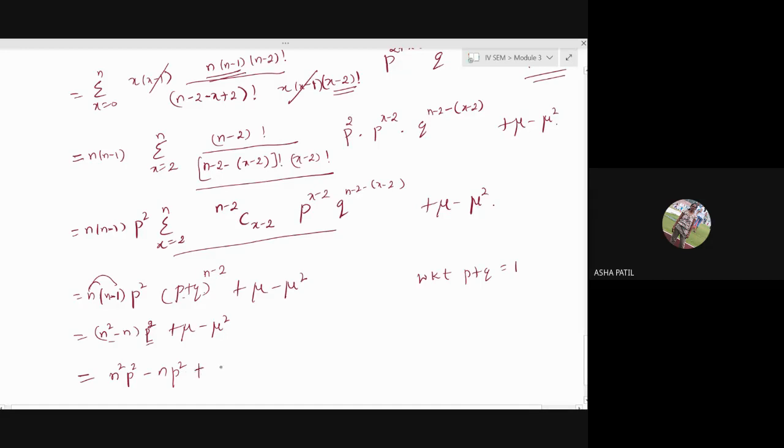Plus mu. Mu for a binomial distribution is np. Just now we have found it. Mu is np. Mu square is n square p square.